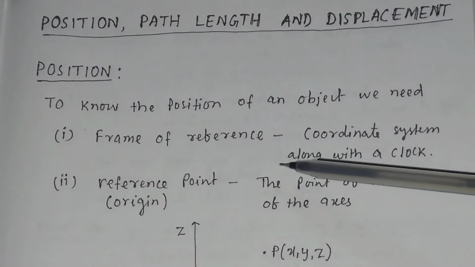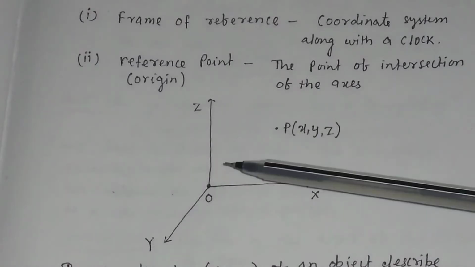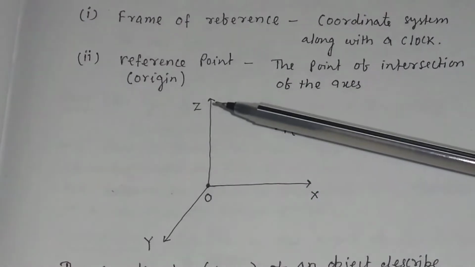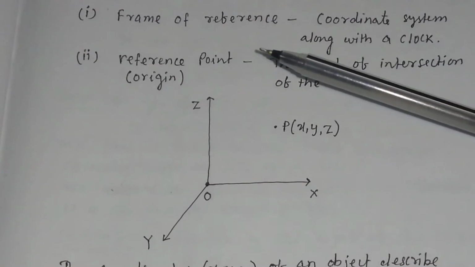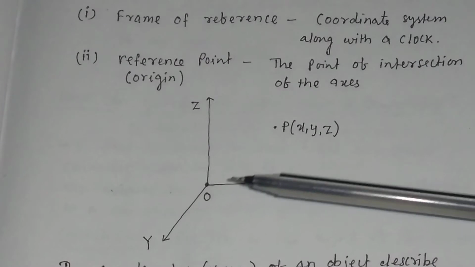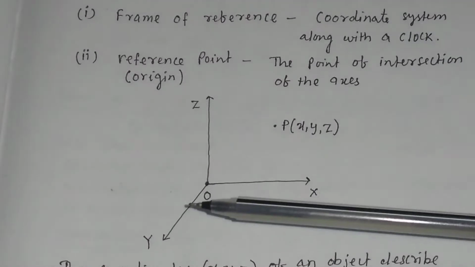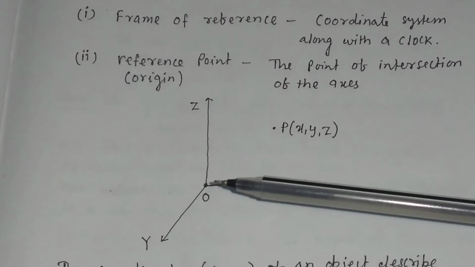What is frame of reference? Frame of reference means a coordinate system along with a clock. You see in this figure, this is a coordinate system. This is the x coordinate, this is y coordinate, and this is the z coordinate. This coordinate system along with a clock is called frame of reference. Then what is reference point or origin? The point of intersection of these axes, that is x axis, y axis and z axis, intersect at a point which is called origin or the reference point.